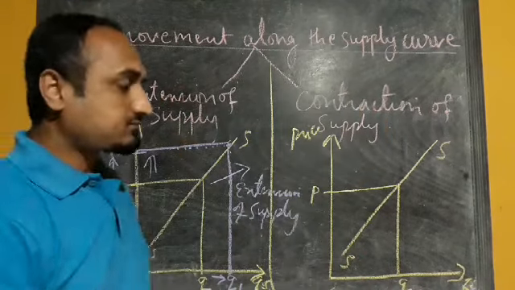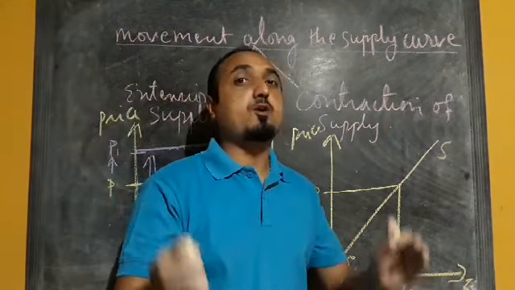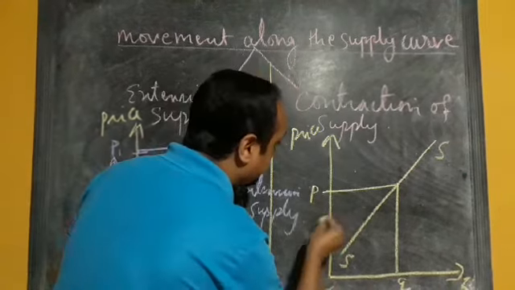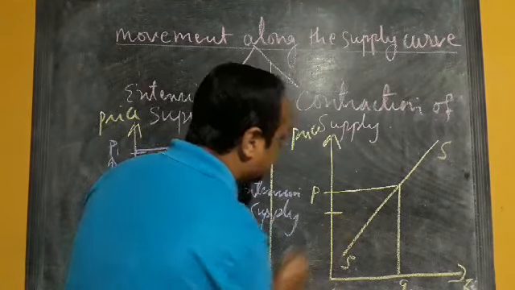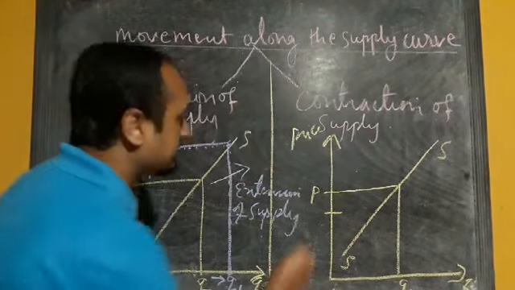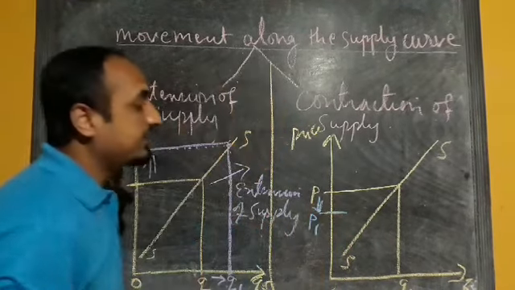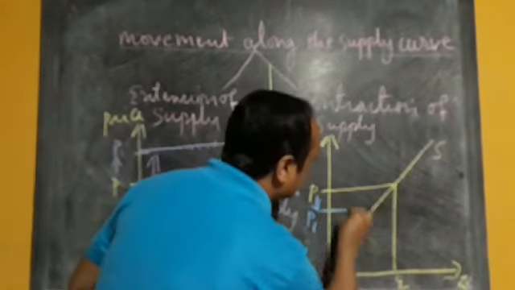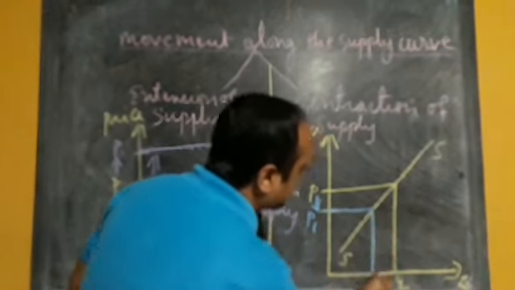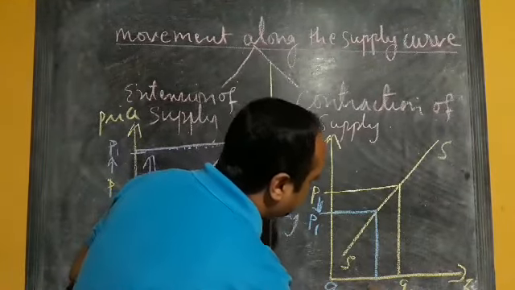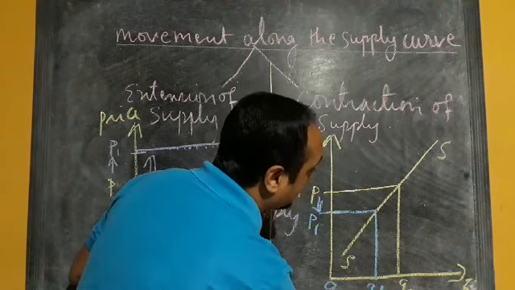Now when the price of the commodity falls from P to, suppose, P1, here the price is decreasing. Due to that decrease in price, we can see that the quantity supplied is decreasing from OQ to OQ1.